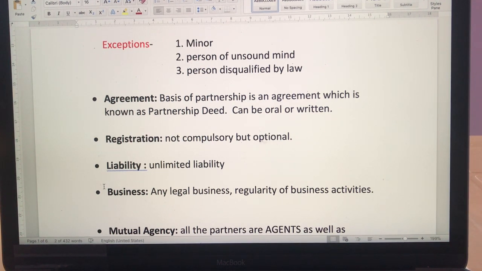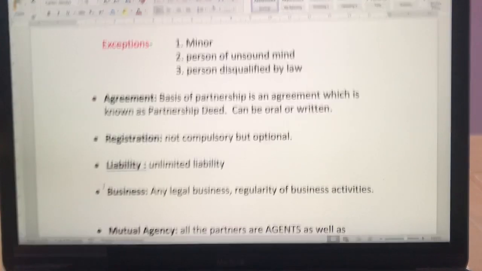Another point is liability. You all know the difference between limited liability and unlimited liability. Limited liability means the amount of money a person has invested, his liability is only till that limit. If somebody has invested, say, 5 lakh in a business, his liability is only up to 5 lakh, not more than that.